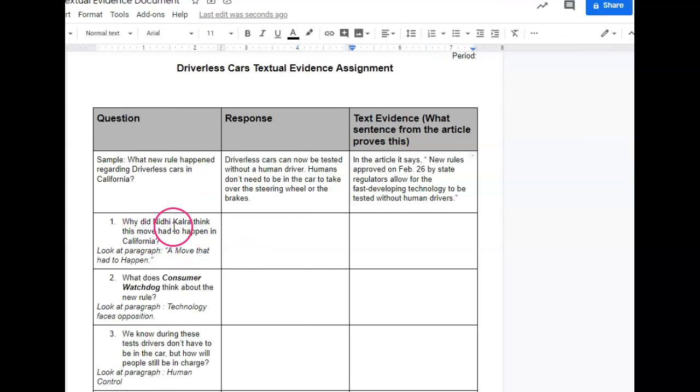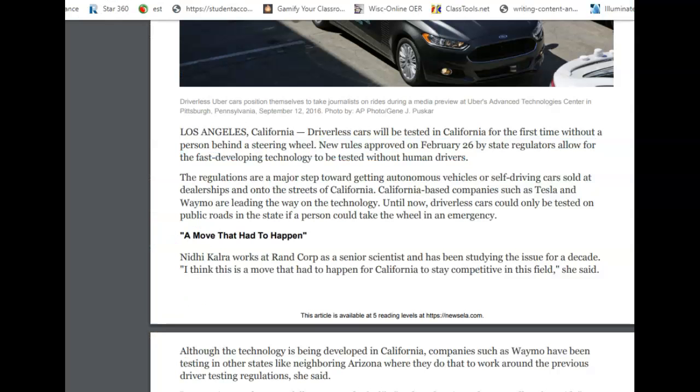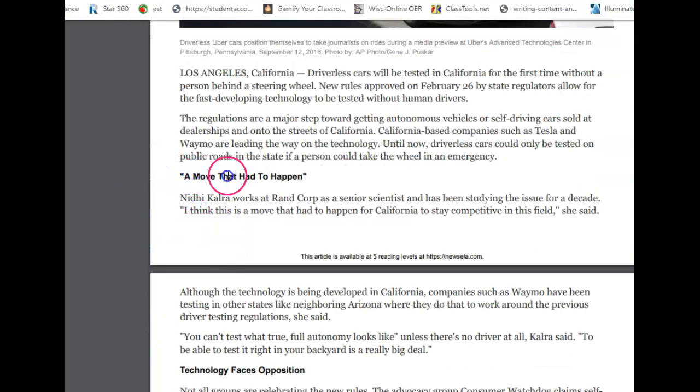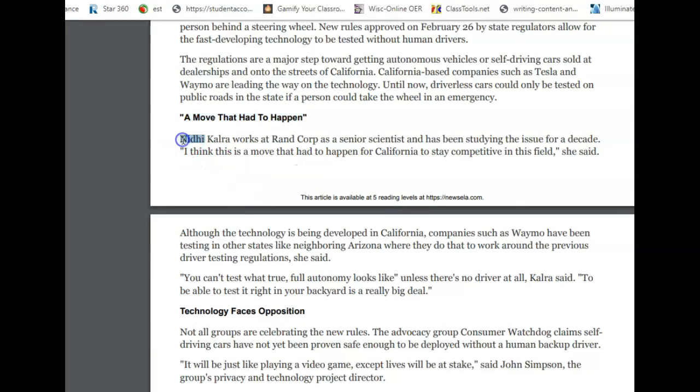Answer the question, why did Nadi Kalra think this move had to happen in California? And I even tell you right here, I give you a hint of where you're going to find it. It says, look at paragraph, a move that had to happen. So if I go here, it says a move that had to happen. So now I see that name, and she works at Rand Corp as a senior scientist and has been studying this issue for a decade.